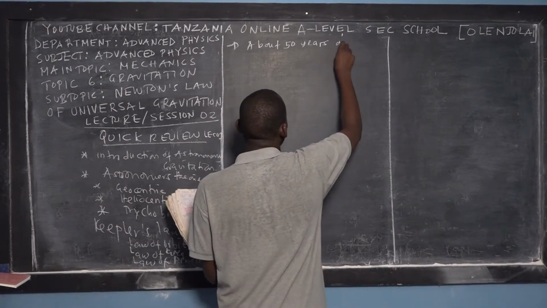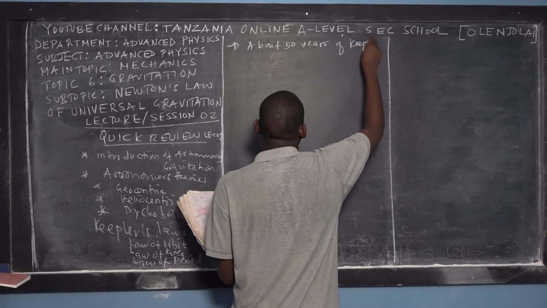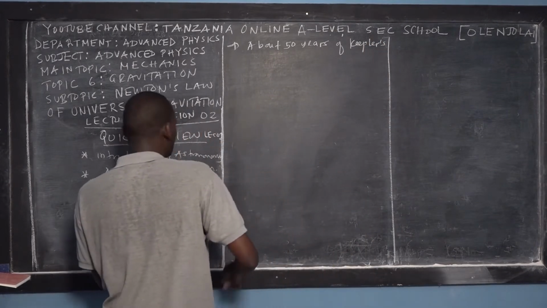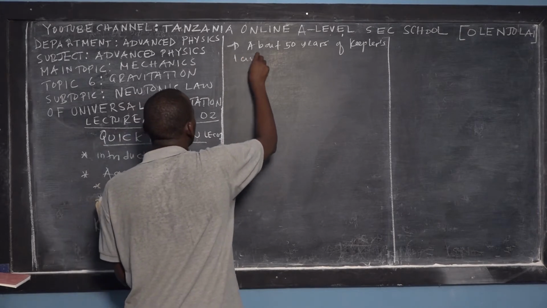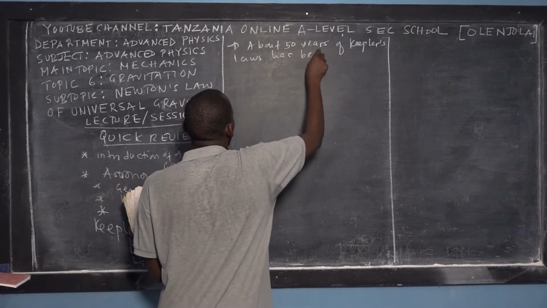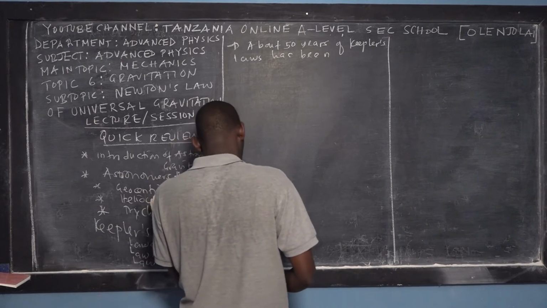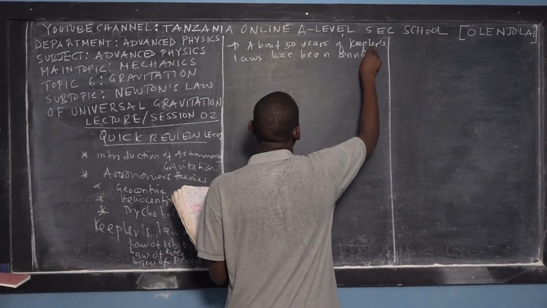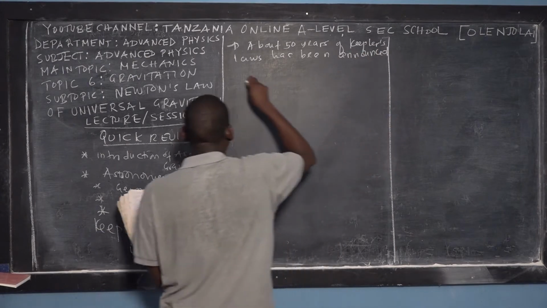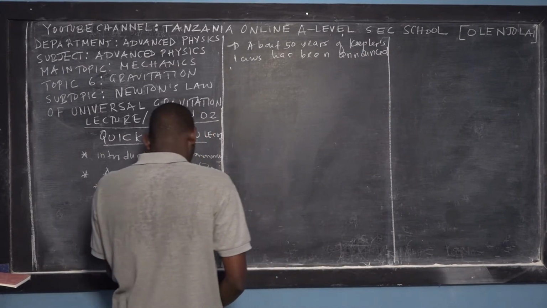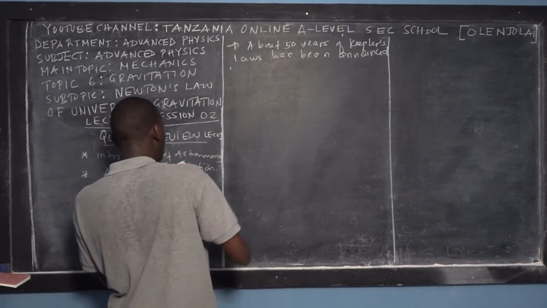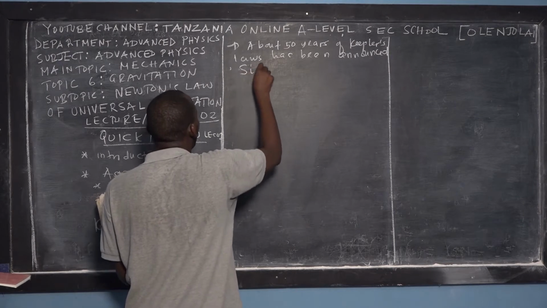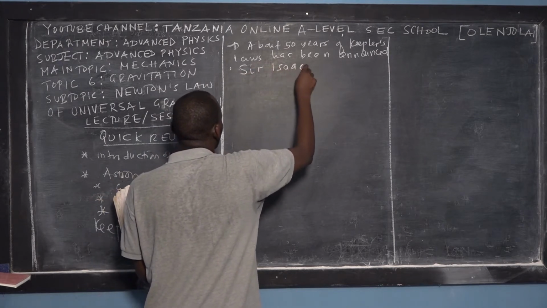About 50 years after Kepler's laws have been announced, Newton was there, and then he was quiet. Isaac Newton, Sir Isaac Newton. His name is Sir Isaac Newton.